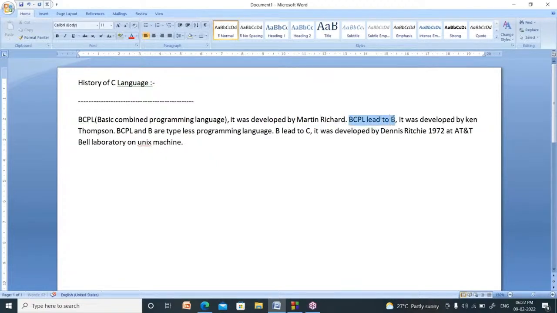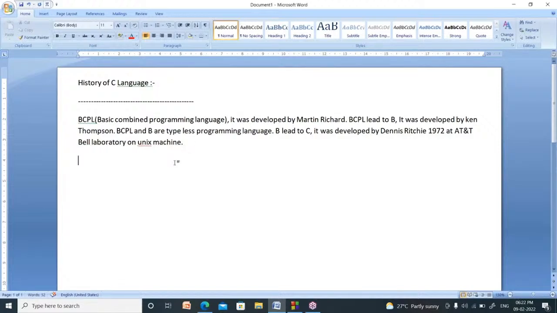From BCPL, B language was developed by Ken Thompson. From B language, C language was developed by Dennis Ritchie. BCPL and B are typeless programming languages, meaning there are no data types. C is a typed programming language, which means it has data types.